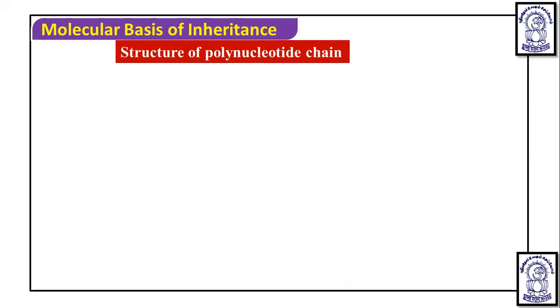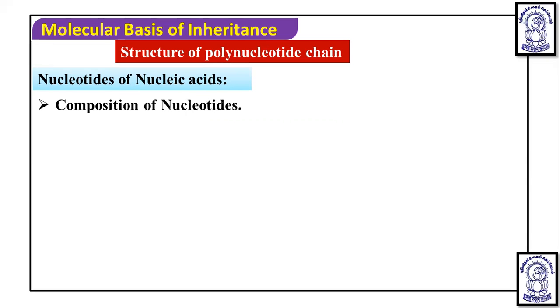Now, DNA is deoxyribonucleic acid. It is a polynucleotide, which means it is a chain of nucleotides. If it is a chain of polynucleotide, that is DNA or RNA, then this DNA or RNA is made up of so many nucleotides.